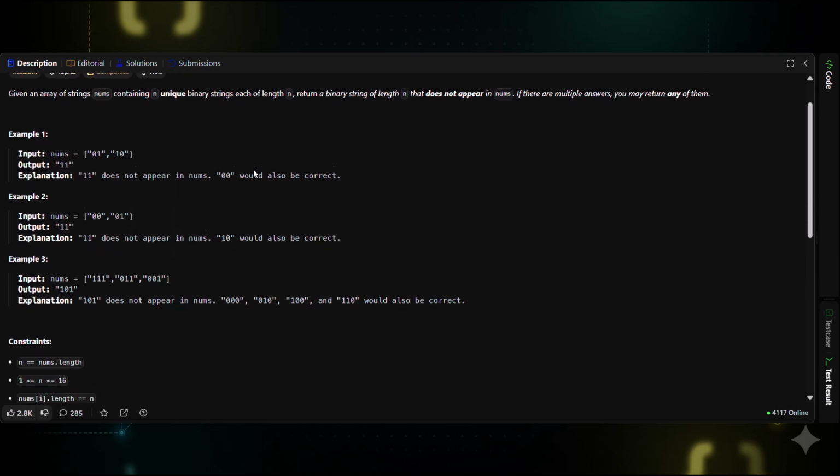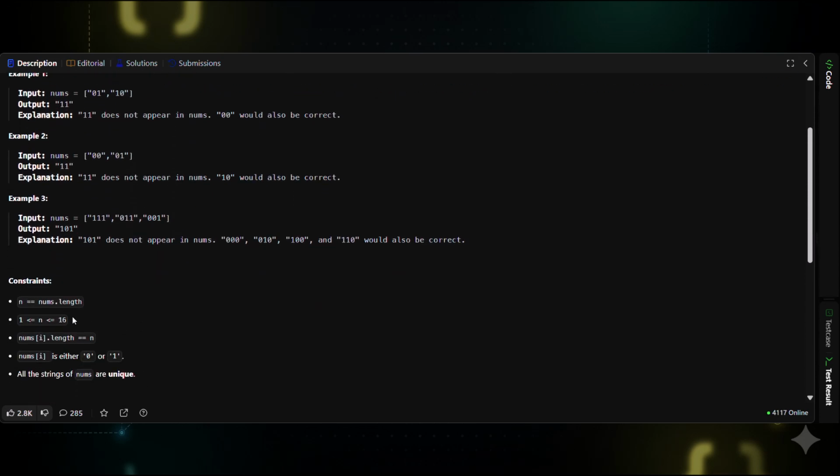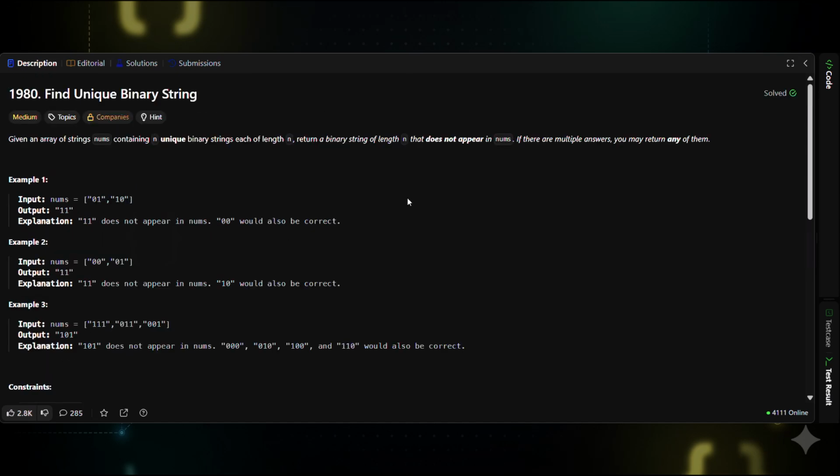But here's the catch. If n equals 16, there are 65,536 possible strings. Brute forcing suddenly becomes messy. But there's a beautiful trick, a famous mathematical idea used by Georg Cantor. And once you see it, you can generate a guaranteed unique string in just one pass. Let's dive in. Example walkthrough.